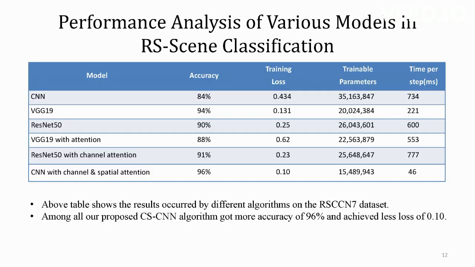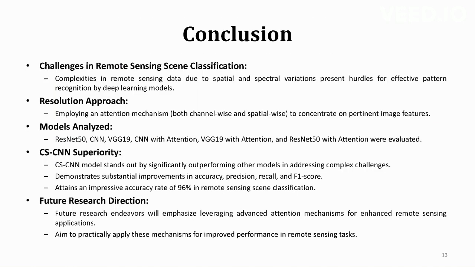Let me tell you about the conclusion over here. The performance analysis with various models: see here, the accuracy is 84 with CNN, ResNet50, and VGG19 is 94. But when compared to CNN with channel and spatial attention, we got an accuracy of about 96%, which is a good accuracy. When compared to the conclusion, there are many challenges and complexities in channel and spatial attention with our pattern and high resolution approach. You can see over here.